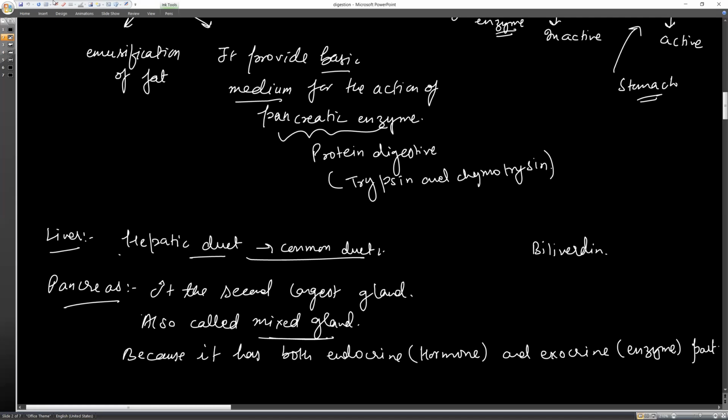Double circulation is necessary for the continuous supply of oxygenated and deoxygenated blood. It helps in the efficient supply of oxygen. It provides high energy to maintain. No, no, no. I'm asking why the double circulatory system is considered to be a double circulatory system. What is the difference between double circulatory system and single circulatory system?